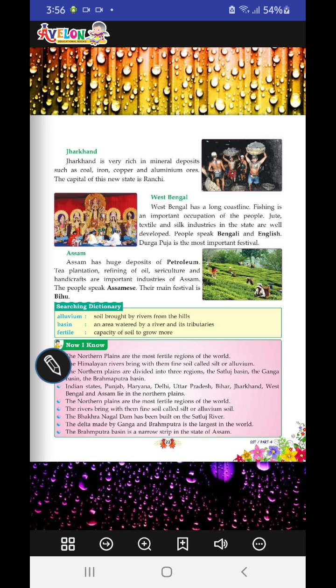Your work is to take the states I told you about earlier, including the northern mountains also. Just make a list and then make a table of what their occupation is, which kind of climate they face, what their main festivals are, etc. Okay.